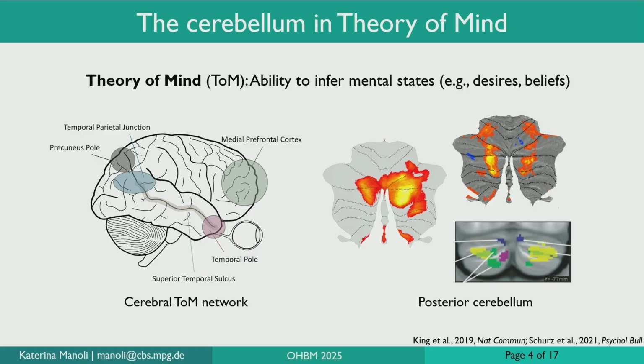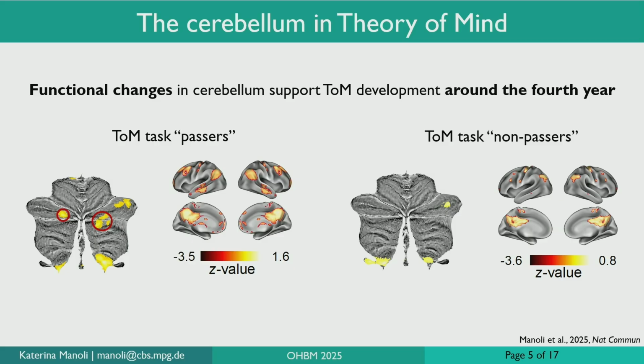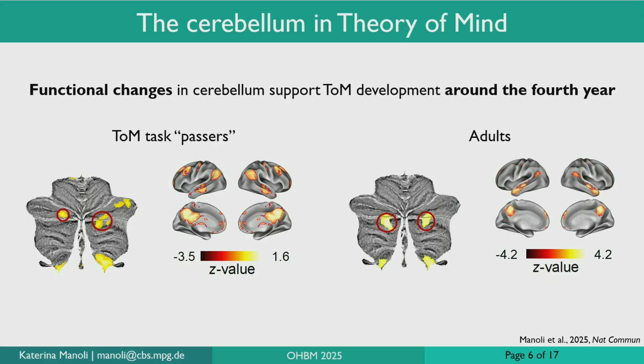However, recent research in adult populations has shown that the posterior cerebellum, and more specifically Crus 1 and 2, are also heavily involved in theory of mind processing. And recently, we showed that in development, functional changes in the posterior cerebellum support the emergence of theory of mind around the 4th year of life. For example, children that passed the theory of mind task, which was done outside of the scanner, demonstrated functional activations in the posterior cerebellum, which were absent in children who did not yet pass these tasks. And interestingly, these activations were also consistent with theory of mind activations in the cerebellum of adults.